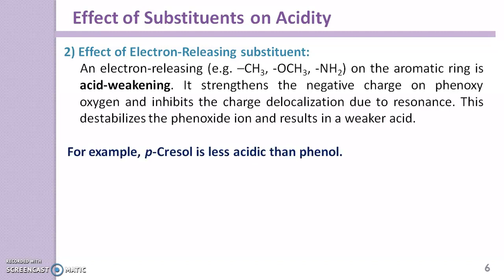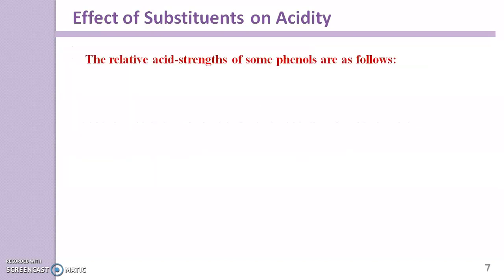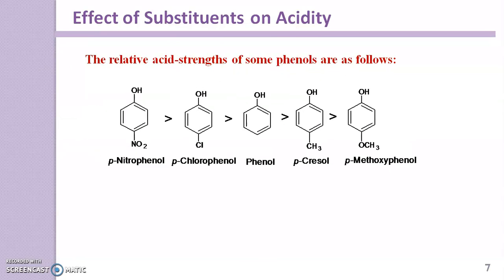An example is paracresol, which is less acidic than phenol. Now here we can discuss the relative acid strengths of some phenols. Here is phenol, and here is a decreasing order of acidity: paracresol, which is less acidic than phenol, and paramethoxyphenol, which has even less acidity as compared to paracresol. So there is a decreasing order of acidity.